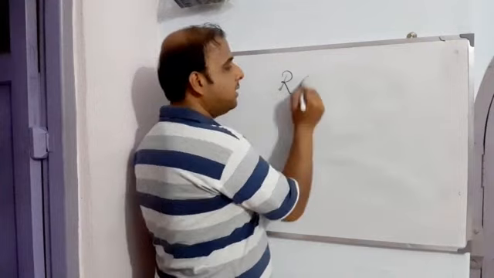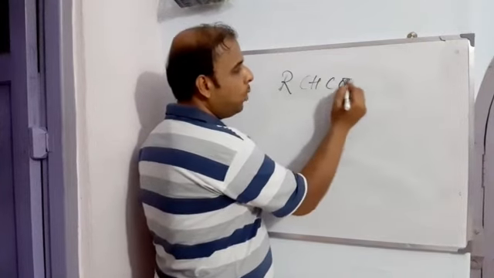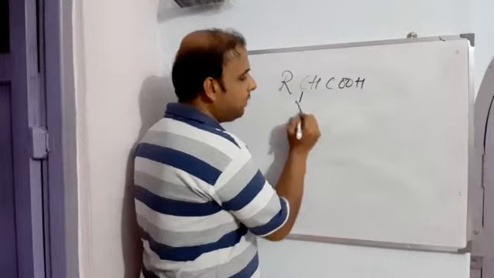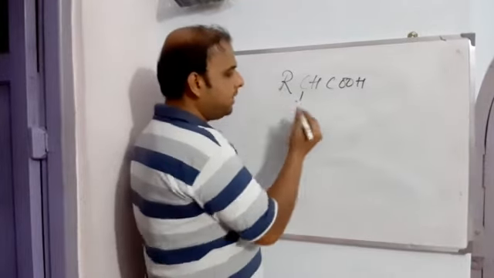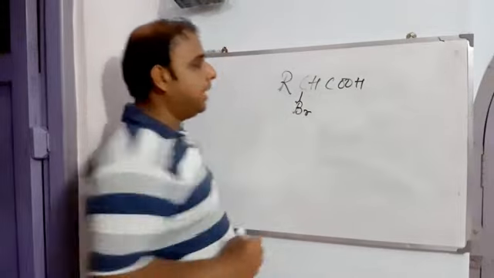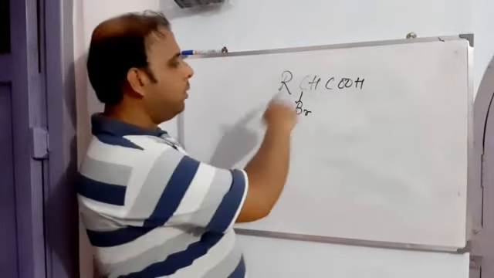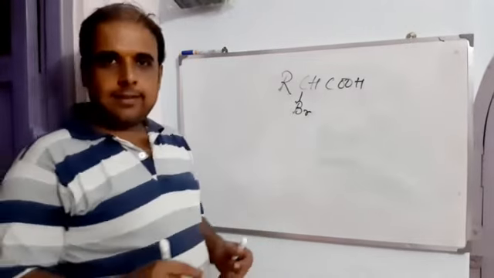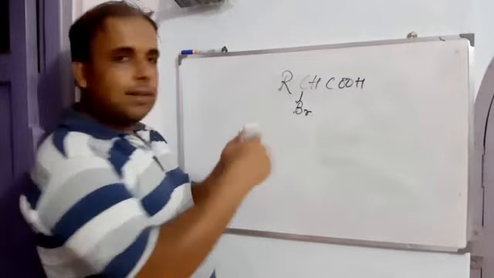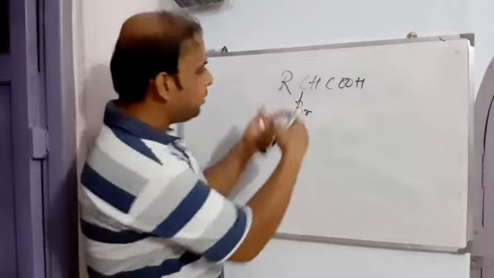That means RCHCOOH. So here we have to put one halogen. I'll just put it like this, Br. So this is the alpha haloaliphatic acid. Okay. First you need to connect this to the linker, right?